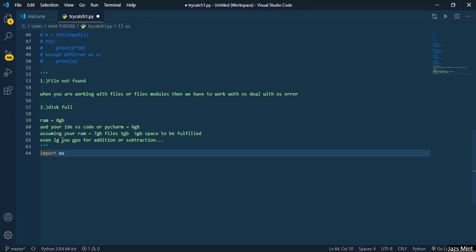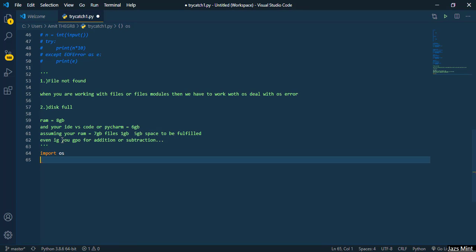So we'll import the OS module. Always remember that os is a module, it is not built in. It is an inbuilt module, but we have to import it, just as we import math, so we have to import os as well.